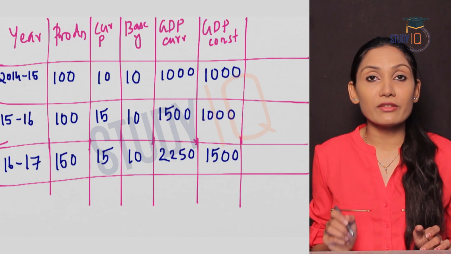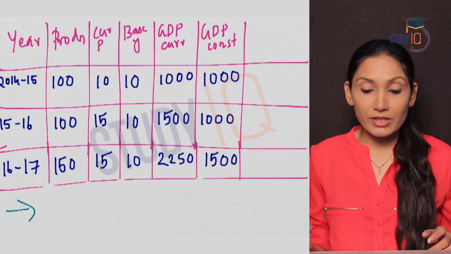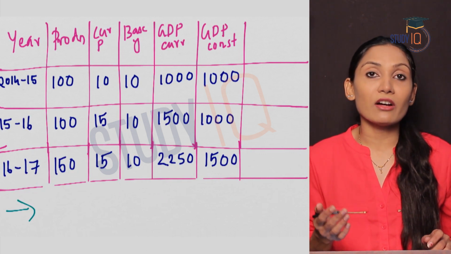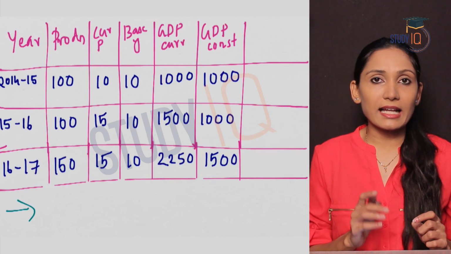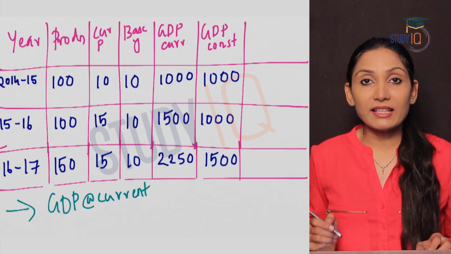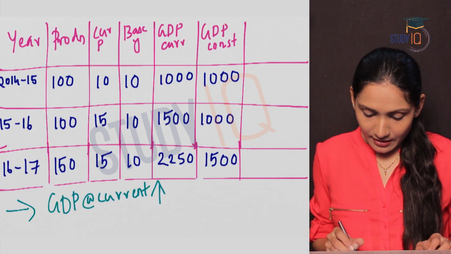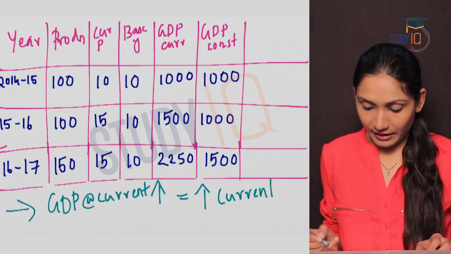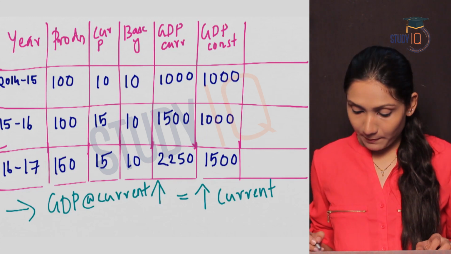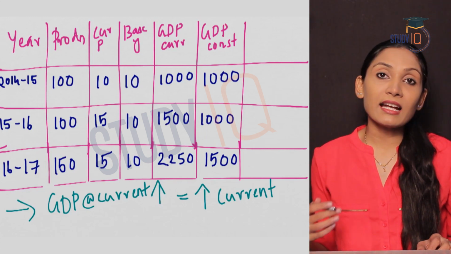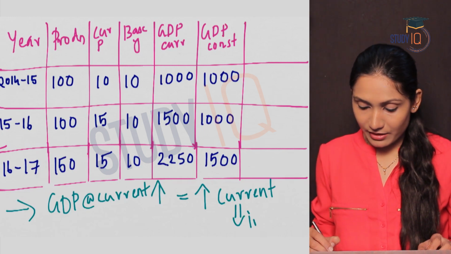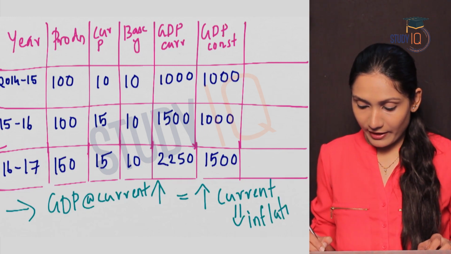What can be the conclusion from this? We can make a conclusion that GDP at current prices can increase because of an increase in the current year prices. GDP at current price can increase because there is an increase in the prices of commodities in the market, or with an increase in the current price in the market. Why does the current price in the market increase? Current prices in the market increase due to a phenomenon called inflation.